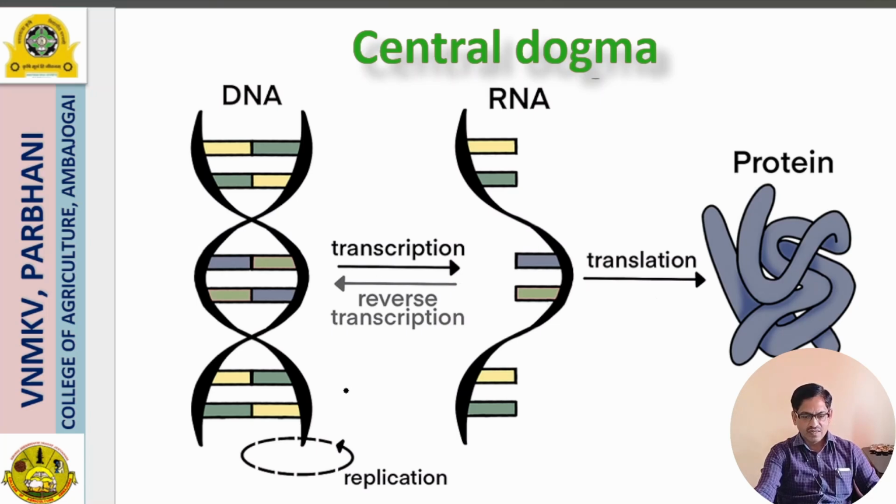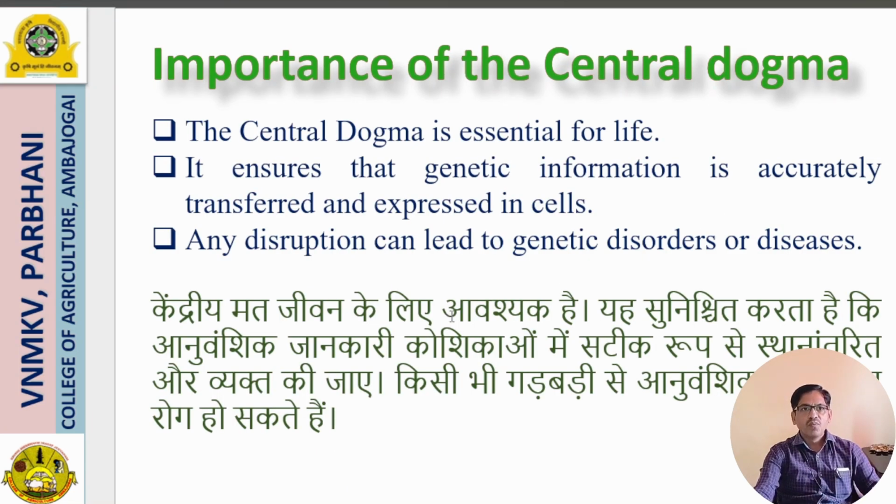This is the theme of the central dogma, and you must understand the mechanism of the central dogma. What is the importance of the central dogma? As I said, the central dogma is essential for life. If there is an error in the central dogma, either in replication, in transcription, or in translation, you may suffer from diseases or disorders. It ensures that genetic information is accurately transferred and expressed in cells.